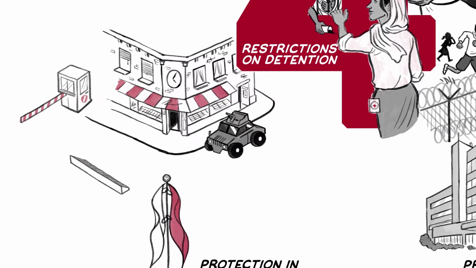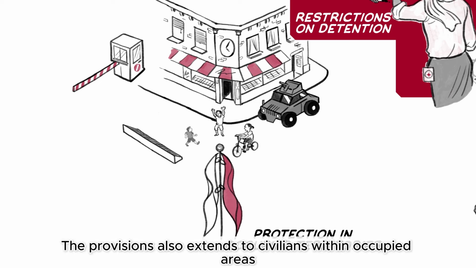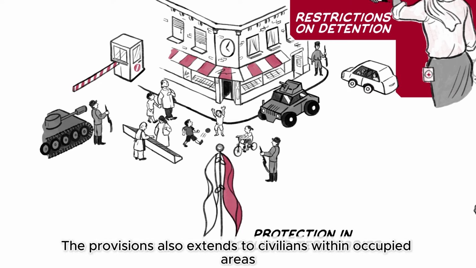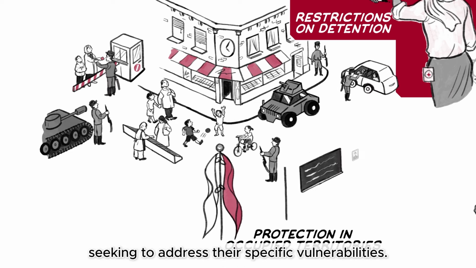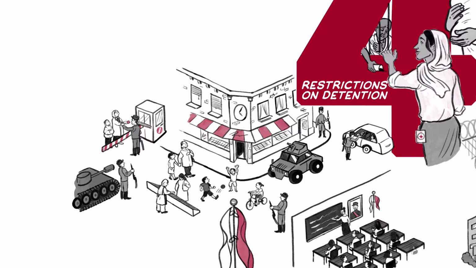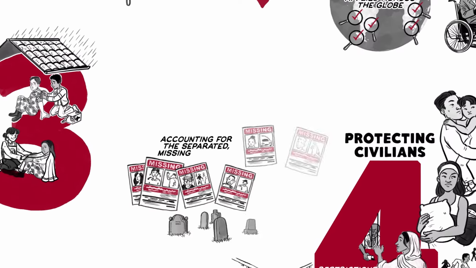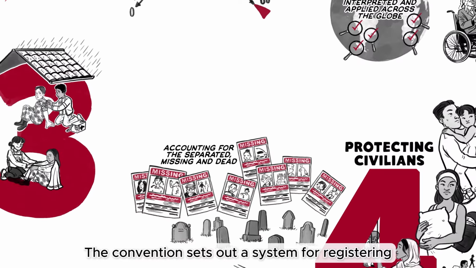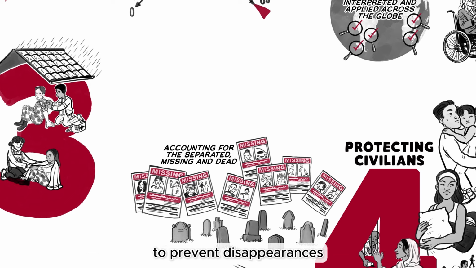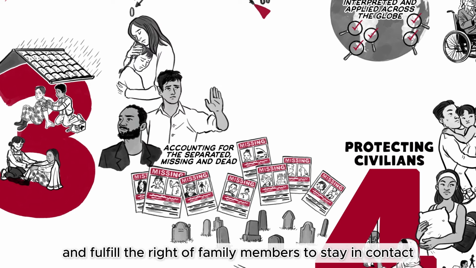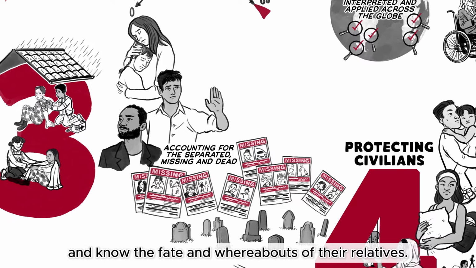Protection in occupied territories. The provisions also extend to civilians within occupied areas, seeking to address their specific vulnerabilities. Accounting for the separated, missing and dead. The Convention sets out a system for registering and sharing information about protected civilians to prevent disappearances and fulfill the right of family members to stay in contact and know the fate and whereabouts of their relatives.